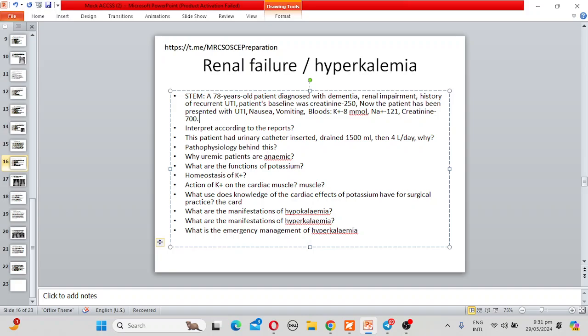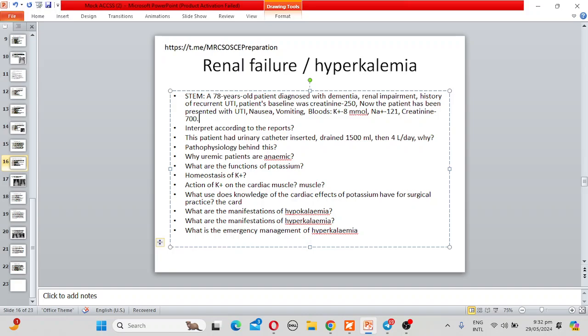and in the musculoskeletal system there is increased muscle activity and cramps. In the central nervous system, the patient might be restless or agitated. Also, in the GI, there might be increased GI motility, and nausea, vomiting, diarrhea might occur. What is the emergency management of hyperkalemia? This is very important.